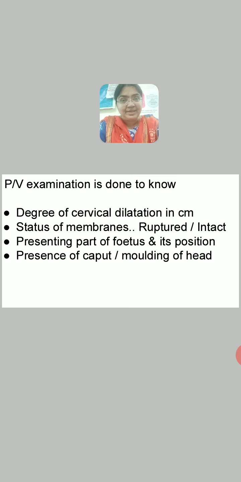When we do the PV examination, if membranes are intact, we can palpate the fetal presenting part through the membrane. That is a feeling you can get when you do the PV examination. When you introduce your 2 fingers, you will palpate the fetal presenting part. If membranes have ruptured, you can directly palpate the fetal presenting part. Now these feelings you can get only when you examine the patient, when you do the PV examination of the patient who is in labor, right?